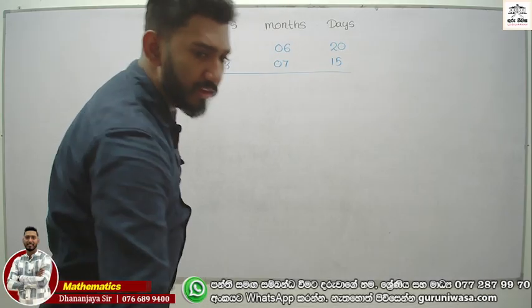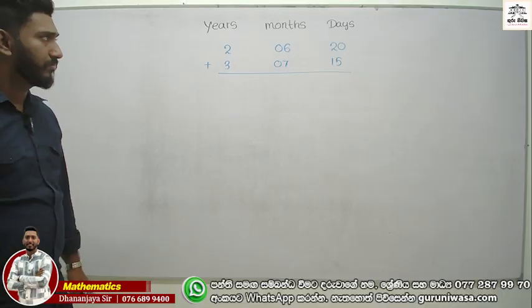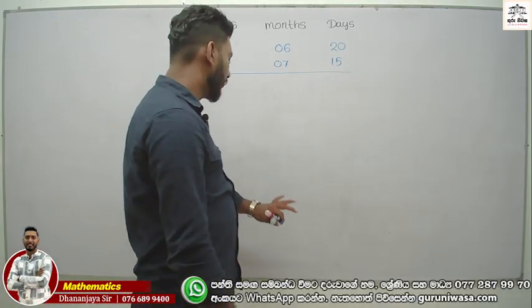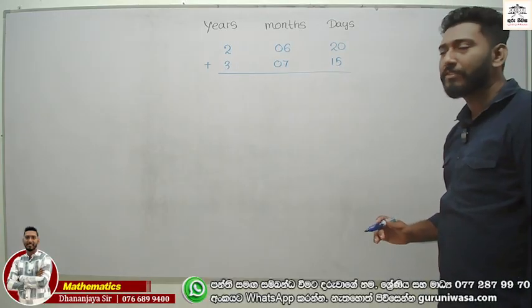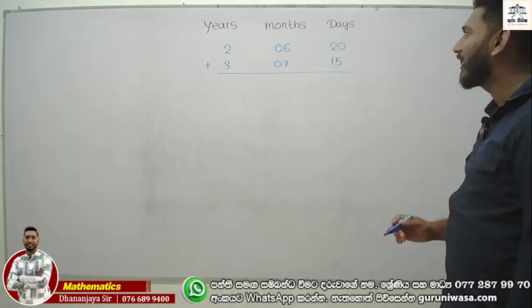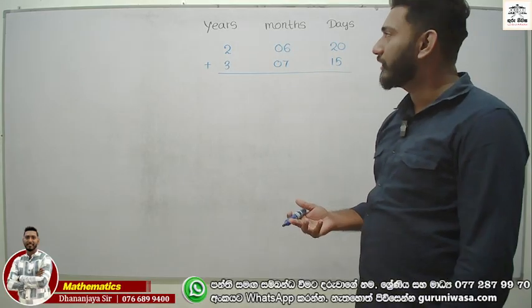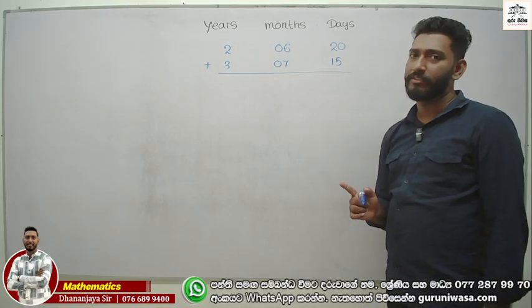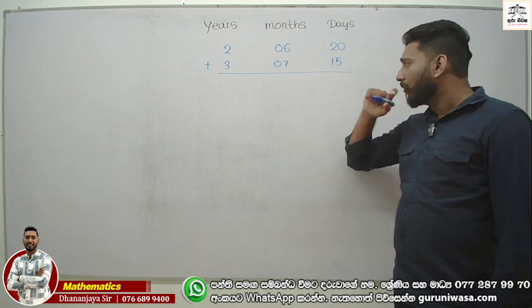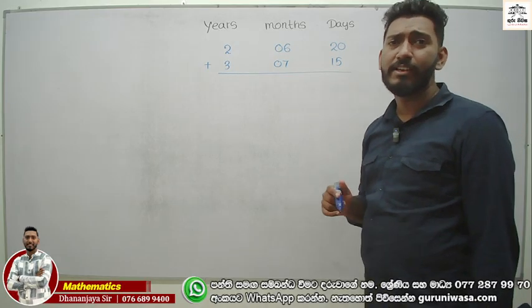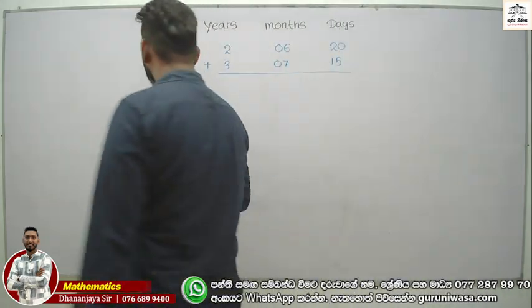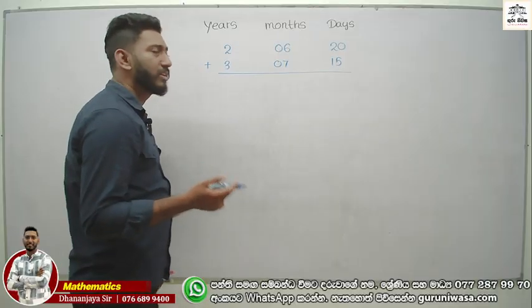This is relevant to the addition, right? Now look at the board and you know the rules. What are the rules? Days. In maths, we have to mention that 30 days is equal to 1 month. Therefore, in the days column the maximum number should be 29. If it becomes 30, you need to put zeros.